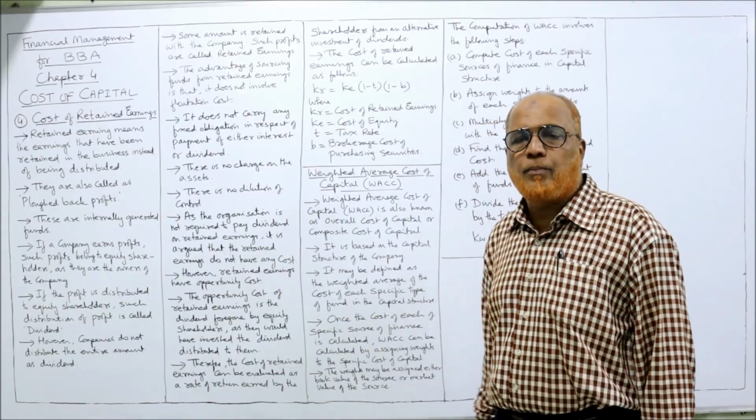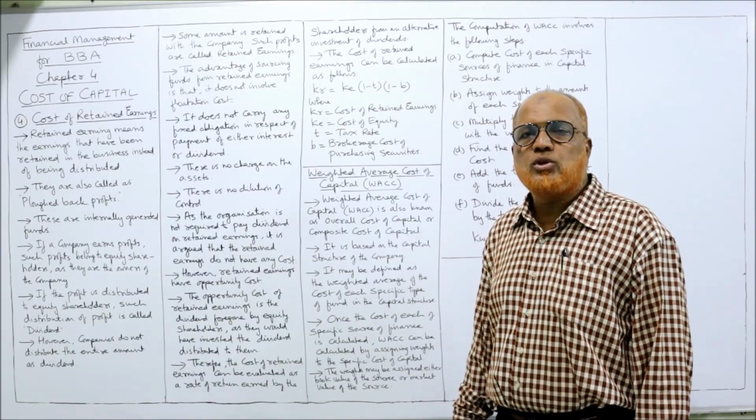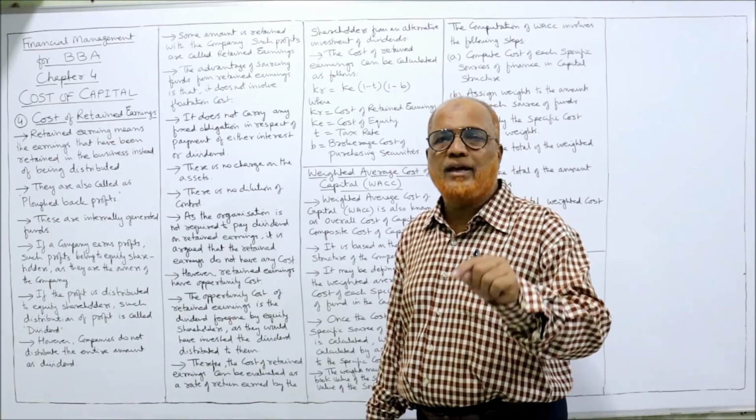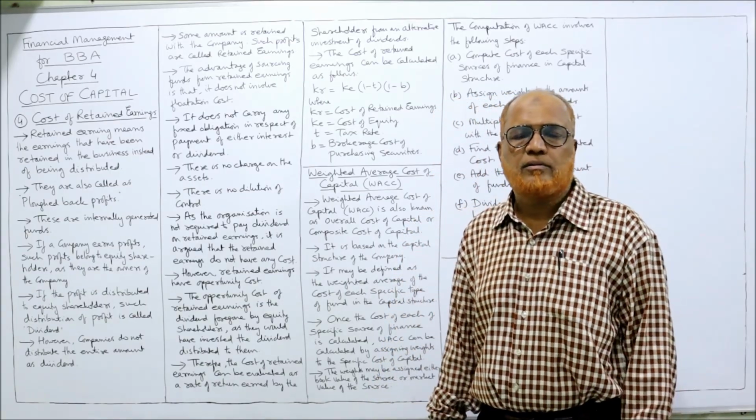However, retained earnings have opportunity cost. Opportunity cost means the cost foregone. Who is foregoing the cost? The shareholders.